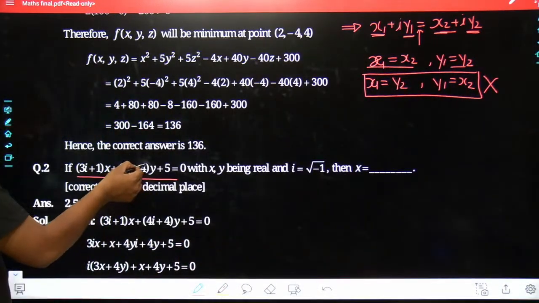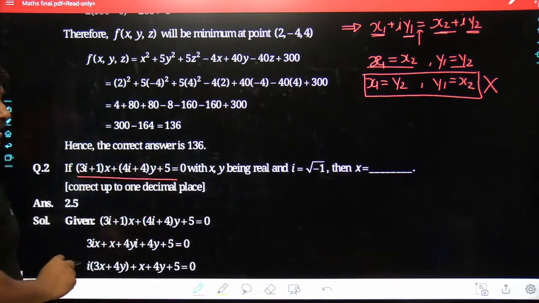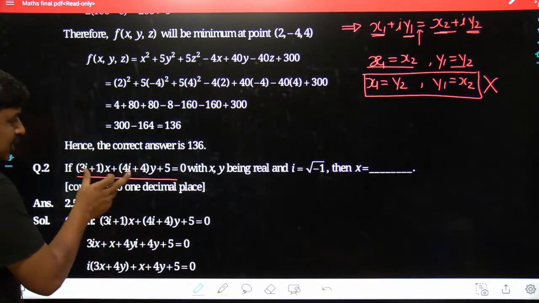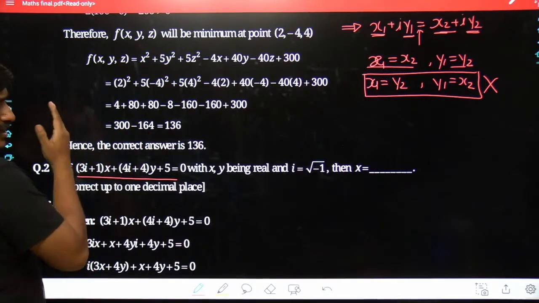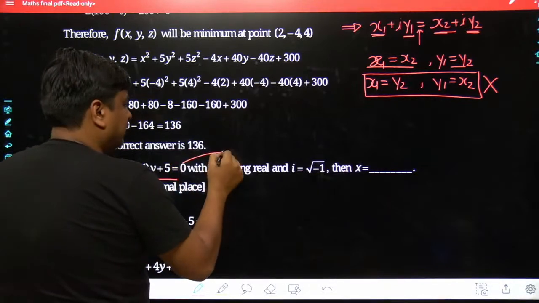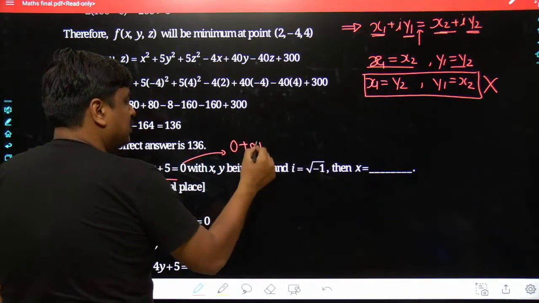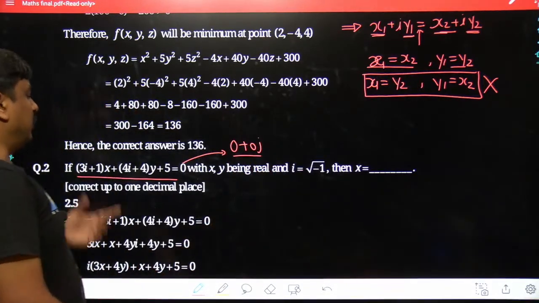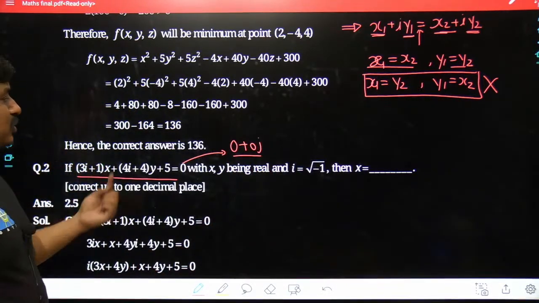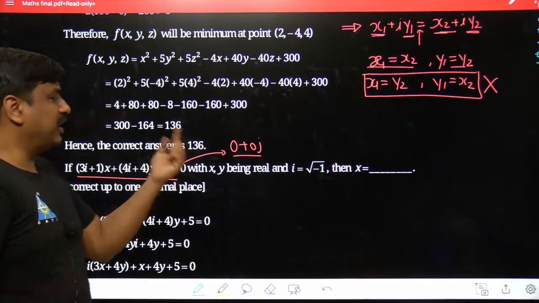Focus over the left hand side. What I am saying, focus over the left hand side and try to bifurcate this complete complex function in terms of its real part as well as imaginary part. And similarly, once you see towards its right hand side, it has got the real part as 0 and similarly the imaginary part as 0. So the real part towards the left hand side would get compared with 0, and similarly the imaginary part towards the left hand side would get compared with 0.